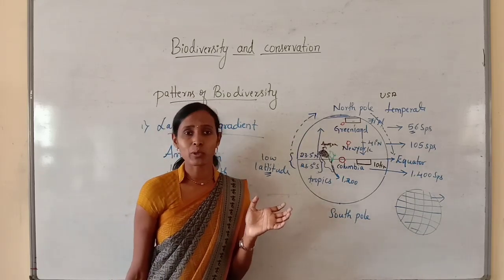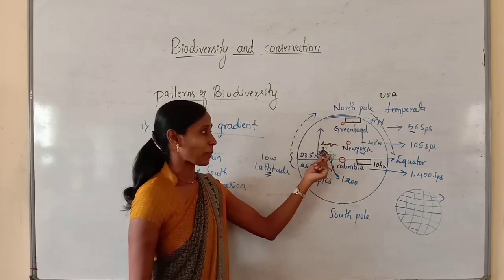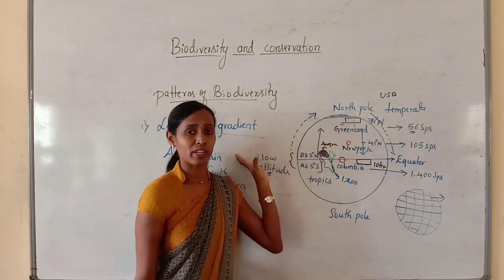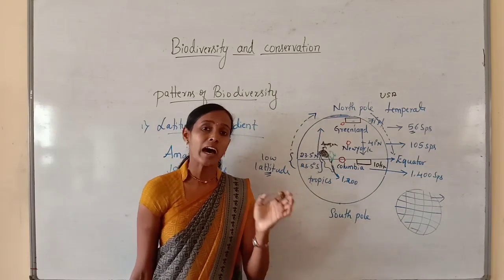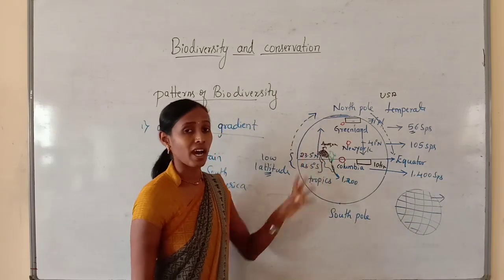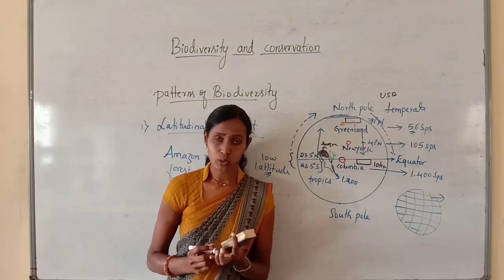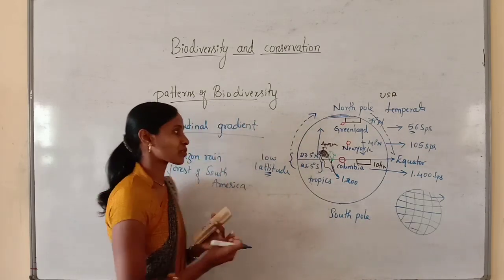We can say this Amazon rainforest has the maximum, the highest, the richest biodiversity on earth, because when we know the number of species we can understand why.